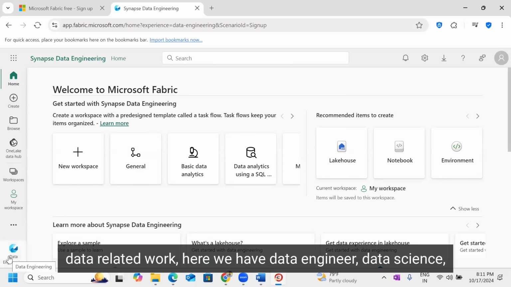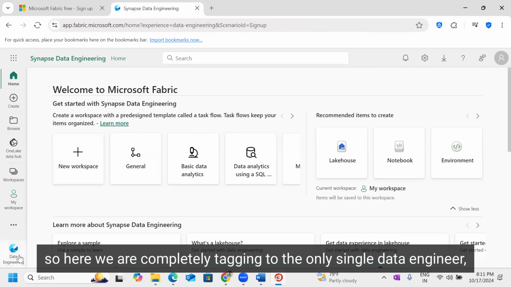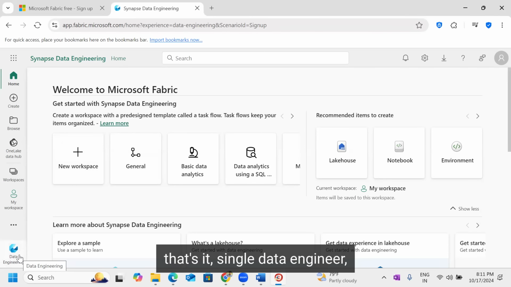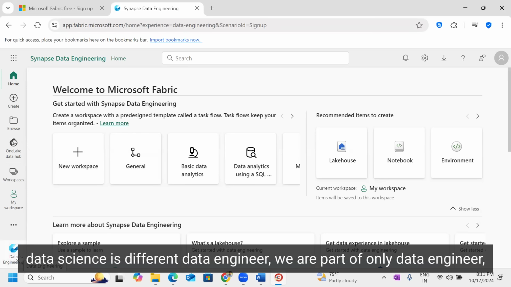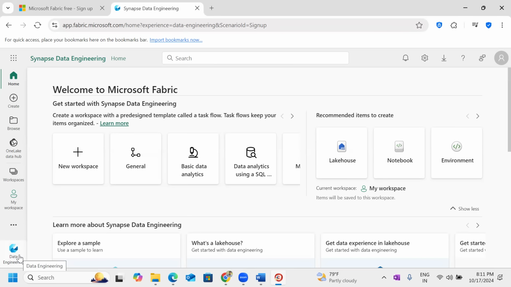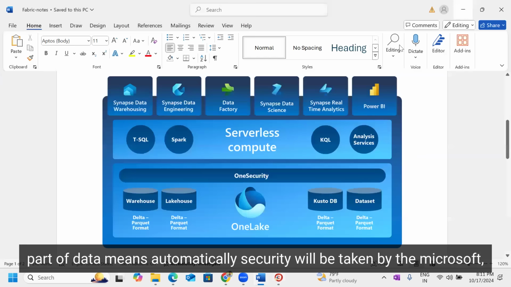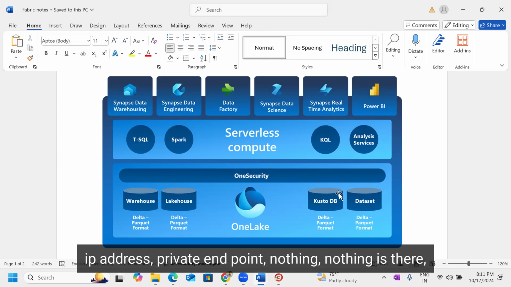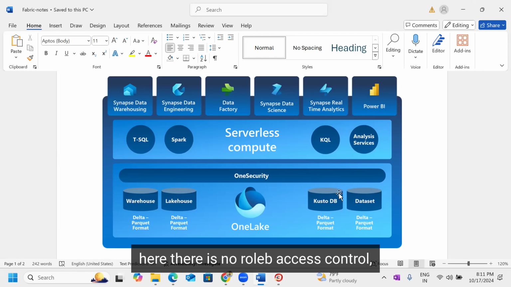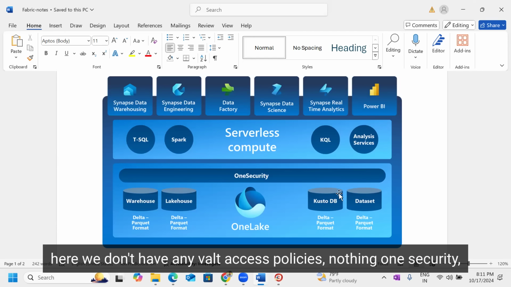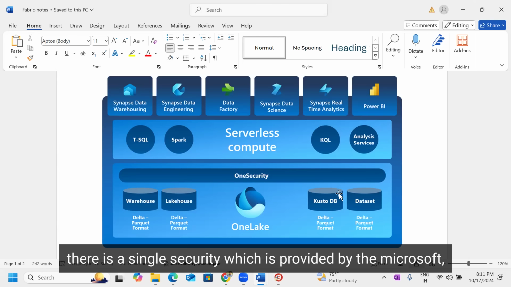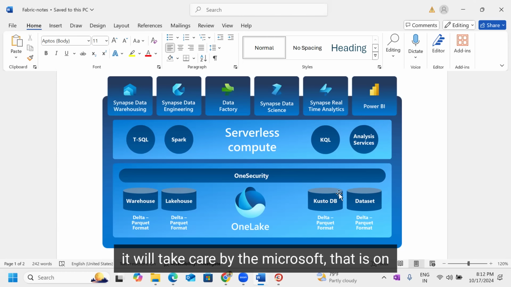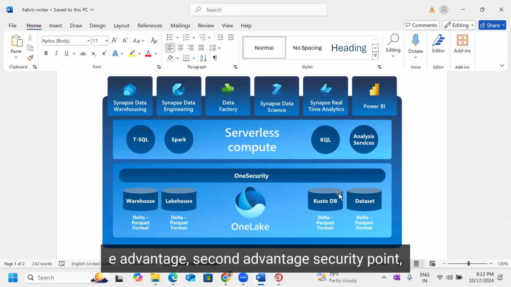Here we have data engineer, data science. So here we are completely tagged to the single data engineer experience. That's it. Data science is different. We are part of only data engineer, which means this security will automatically be taken care of by Microsoft only. We are not going to worry about virtual networks, IP addresses, private endpoints. Nothing is there. Here there is no role-based access control. Here we don't have any vault access policies. Nothing. One security. There is a single security which is provided by Microsoft. It will be taken care of by Microsoft only. That is one advantage. Second advantage, from the security point of view.